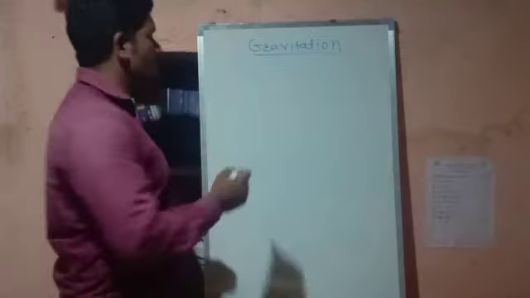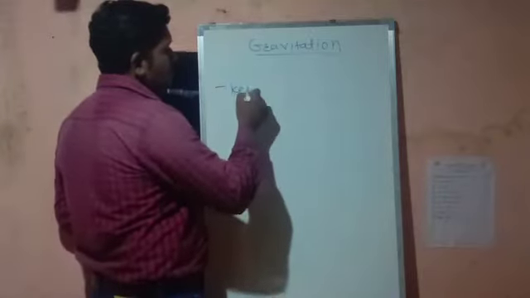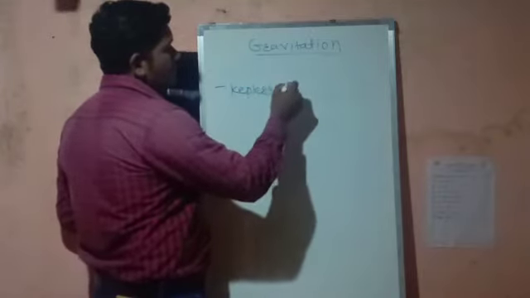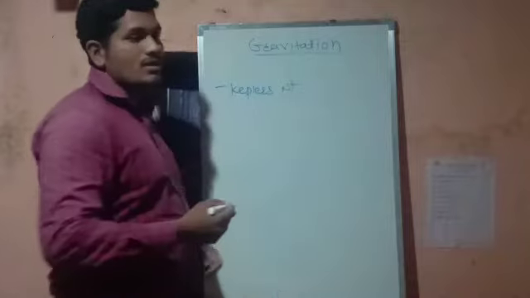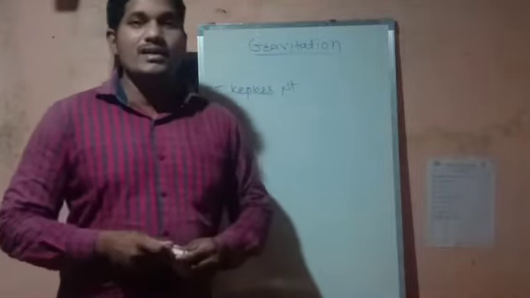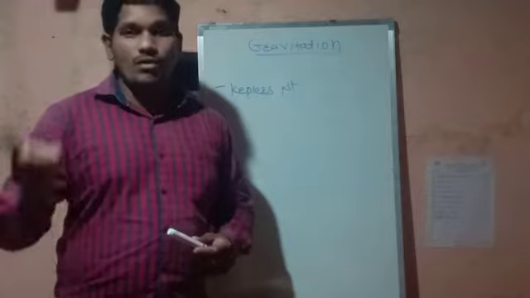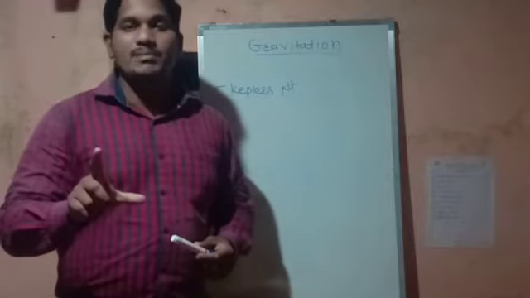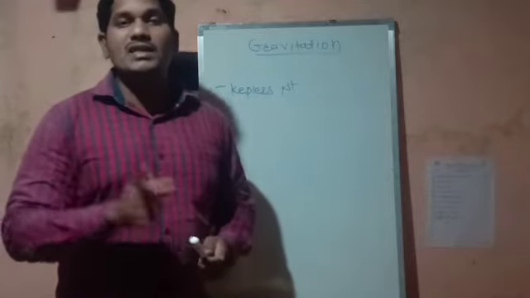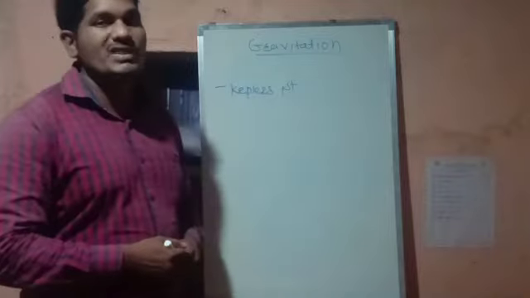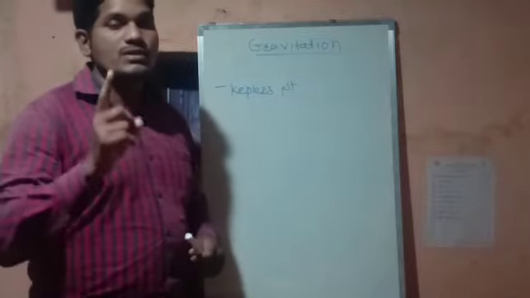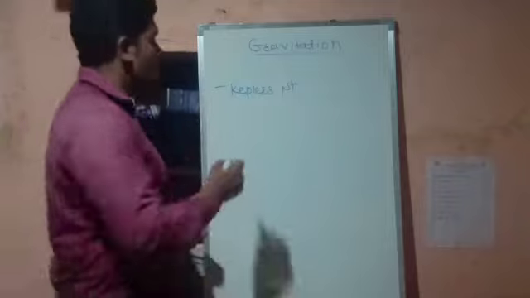First of all, what does Kepler's first law say? Kepler's first law states that every planet revolves around the sun in an elliptical path with the sun at one of the foci.